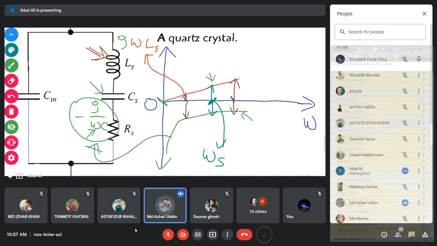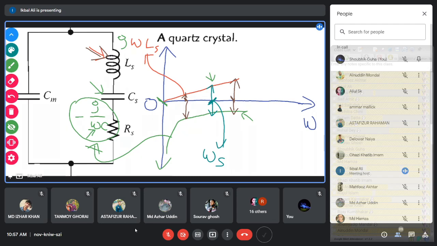Sir, what is the meaning of lagging and leading in this? Lagging, meaning? We are not considering the phase actually. We are actually considering the impedance. Okay.